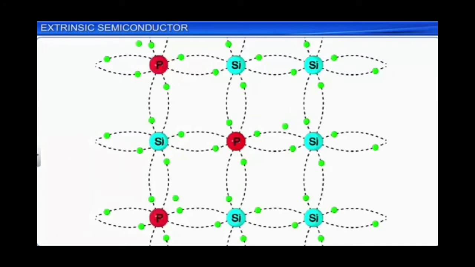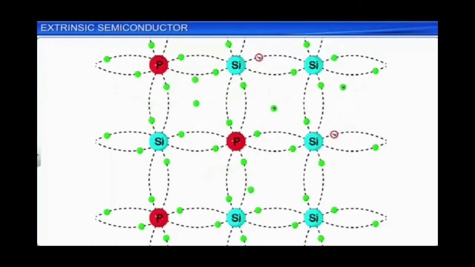Very little energy is required to make that electron free, and that energy is available even at room temperature. That way, we can say that each phosphorus atom added contributes 1 free electron to the crystal structure. It is donating 1 free electron. So the added dopant atoms are called donor atoms. Phosphorus or pentavalent impurity atoms added to the intrinsic semiconductor are called donor atoms since they donate free electrons. Along with these free electrons, there will be intrinsically produced free electron hole pairs.